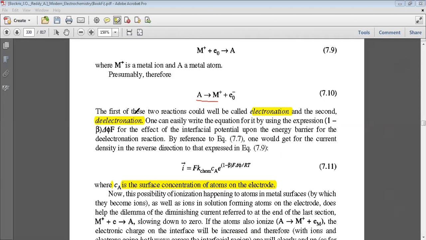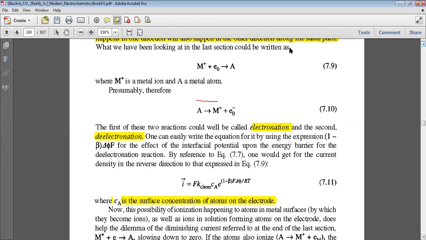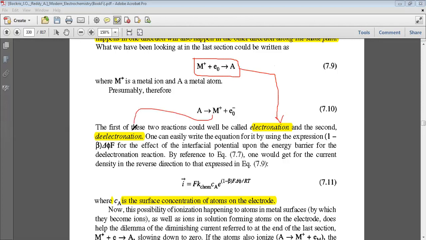These reactions have a special name. The first reaction is called the electronation reaction, and the second is called de-electronation.